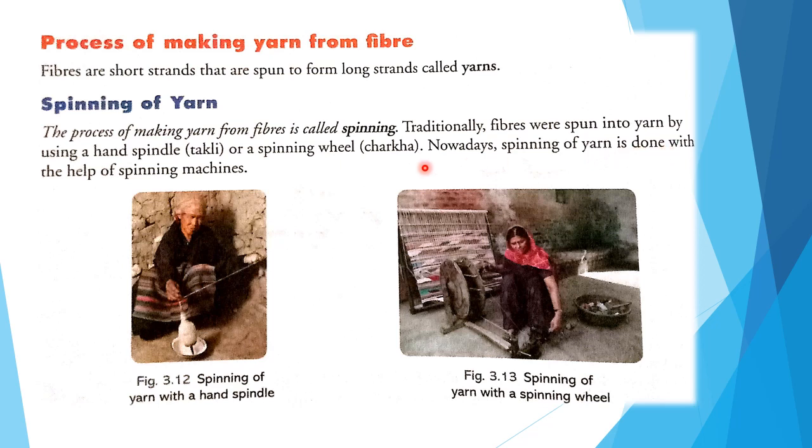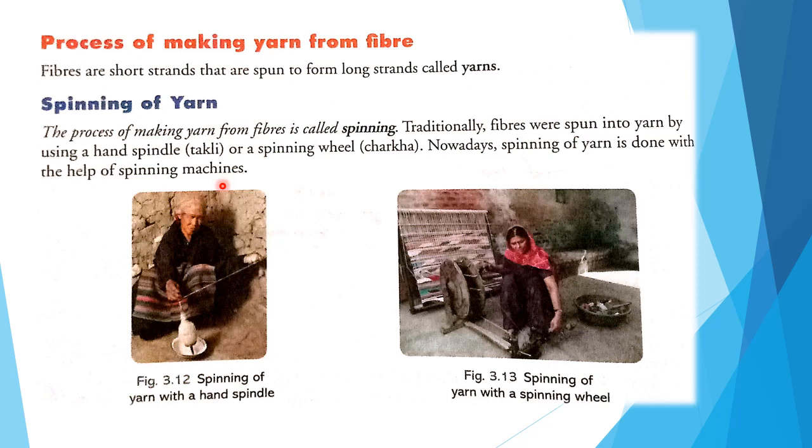Nowadays, spinning of yarn is done with the help of spinning machines.